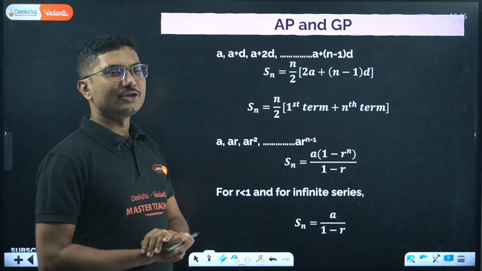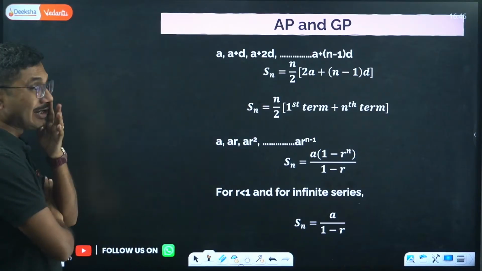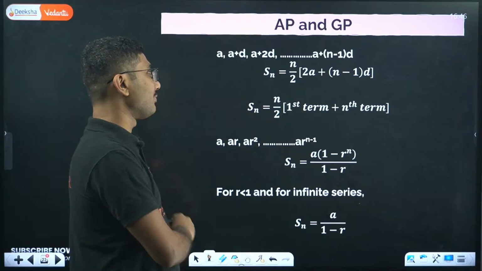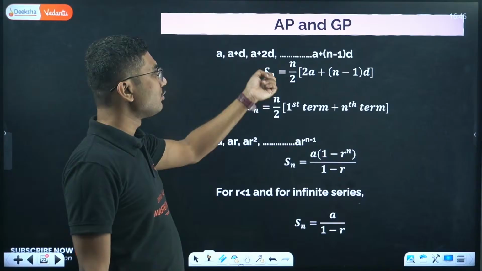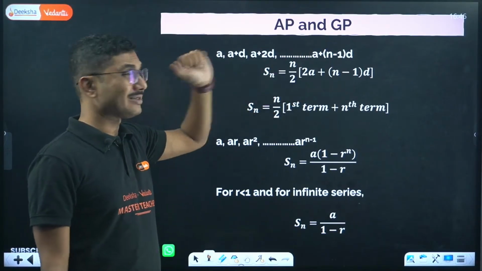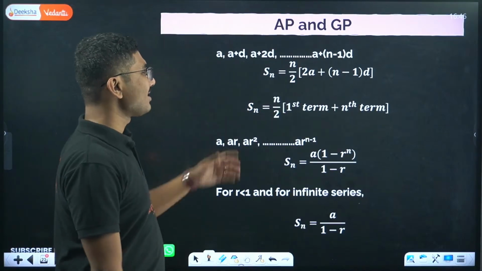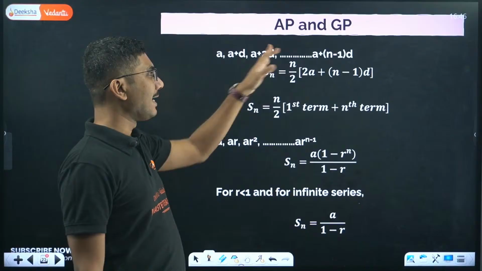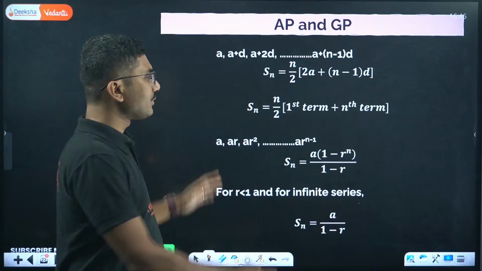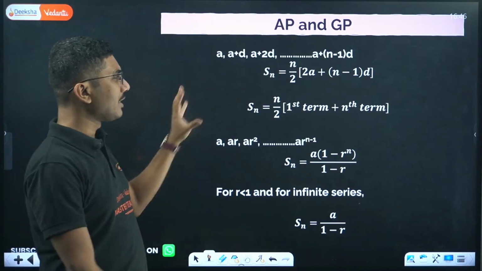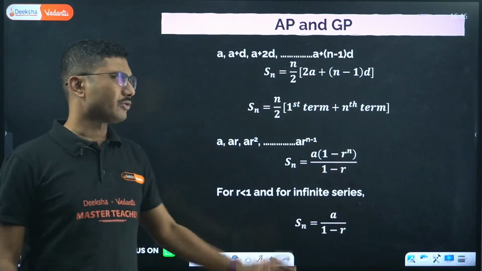Arithmetic progression and geometric progression, now this you have used in your mathematics, and it can be handy in your physics class as well. Suppose we have a quantity a, a plus d, a plus 2d, and so on up to the nth term a plus n minus 1 into d. So total number of terms is n, then the sum of all the quantities is n by 2, 2a plus n minus 1 into d. Okay, so this is basically a formula sheet. This you can remember as a formula. Sn equals n by 2, first term plus nth term. This is also another way.